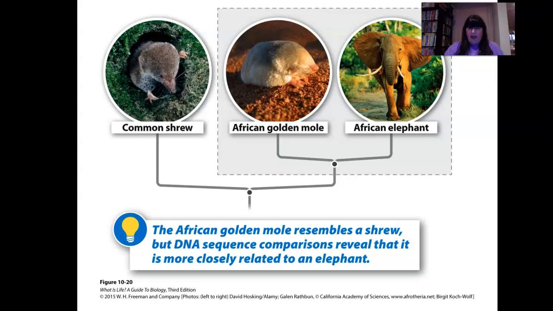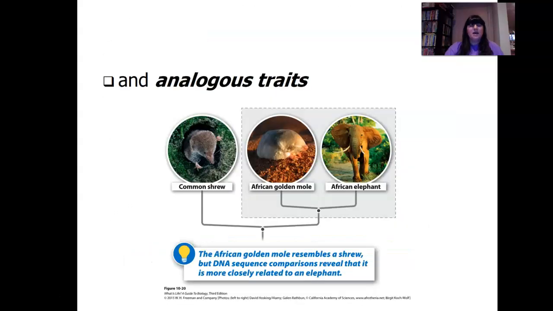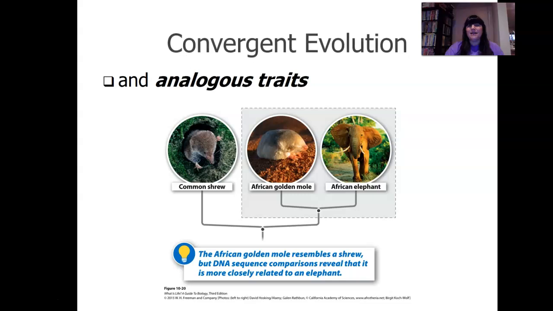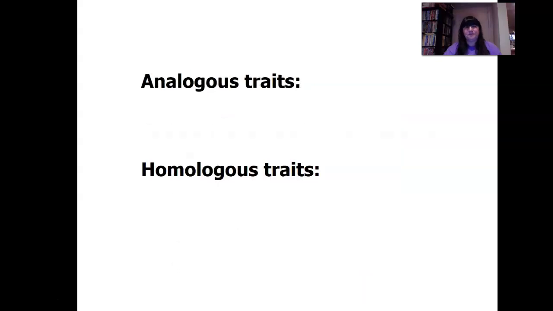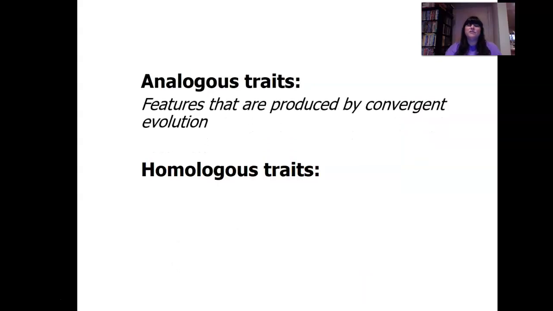So it's called convergent evolution, and those traits are called analogous traits. Analogous features are produced by convergent evolution. So wings and wings, but it has nothing to do with a common ancestor,